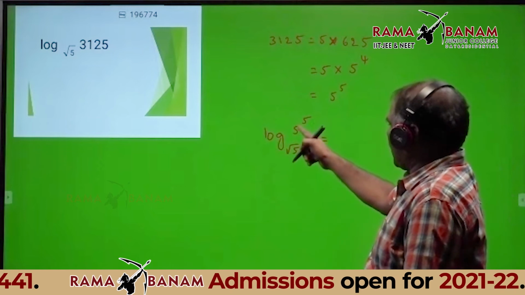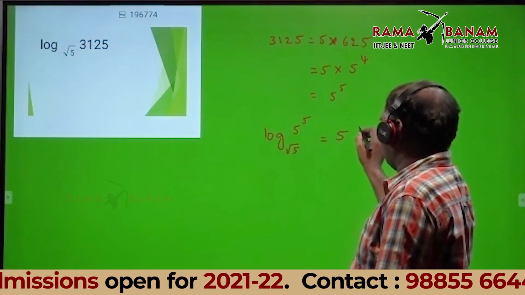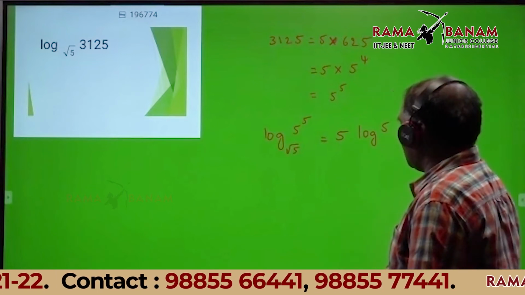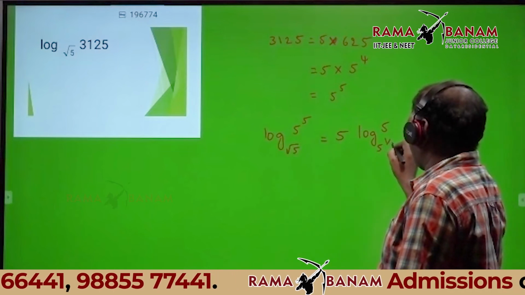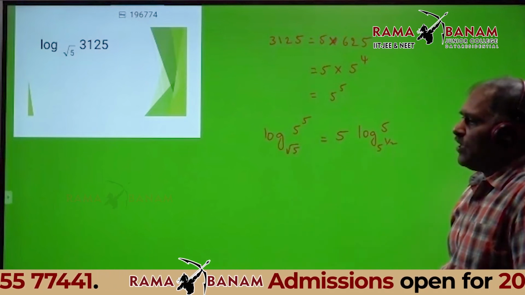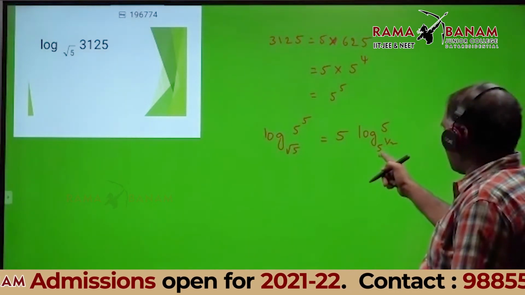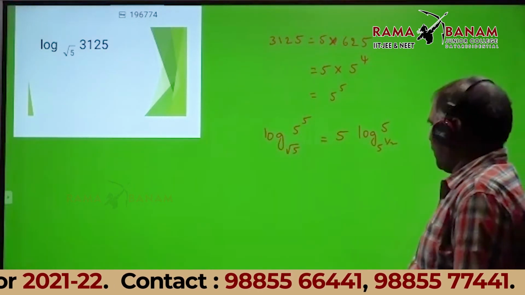Here power again power will be there. What I told: 5 into logarithm of 5 base root 5, which is 5 power 1 by 2. What I told before, the last property, b power n is there, can become 1 by n.